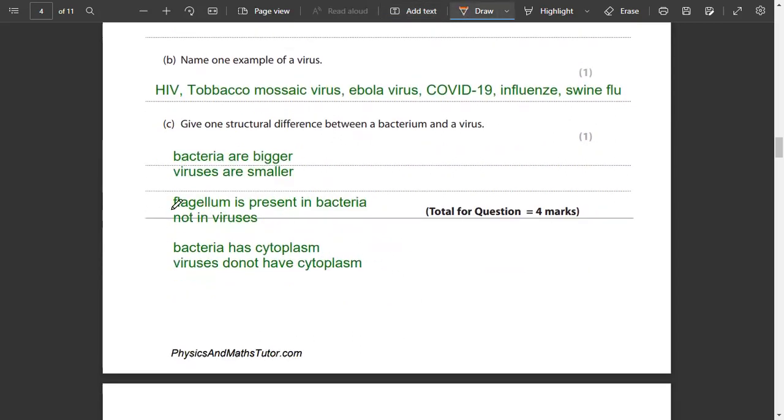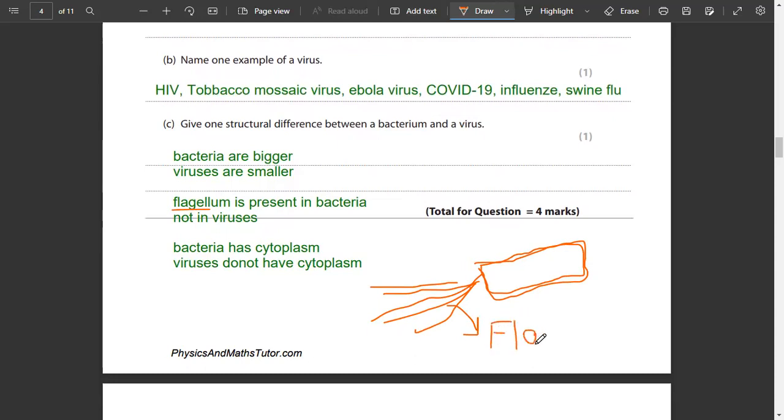What is flagellum? If you ever see a typical bacterial cell, this is known as flagella. The tail of the bacterial cell is known as flagella.